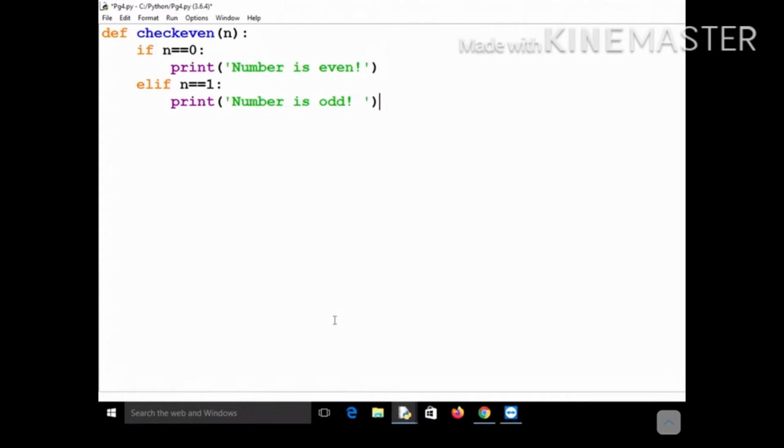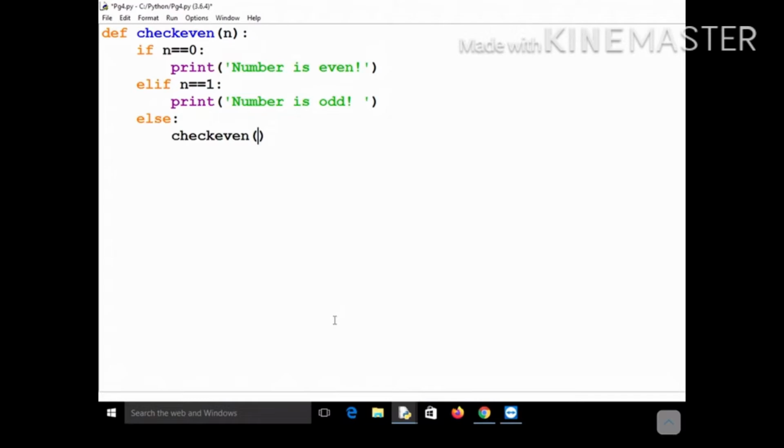Now in all other cases, I hope by now you must have guessed, you will call this function. You do not want any value to be returned. Again you can see that I am not using any return statement in the else part, in the recursive case. Why? Because you do not want any value to be returned.